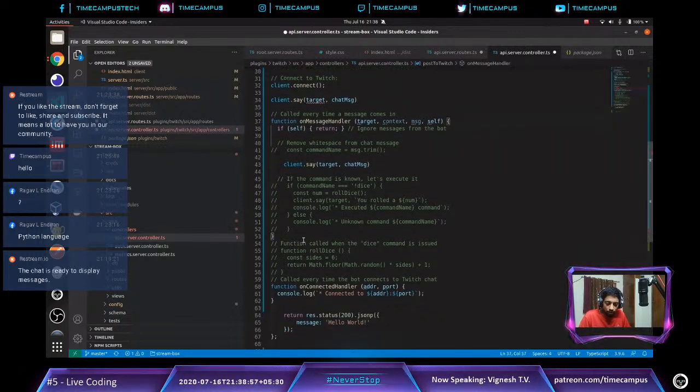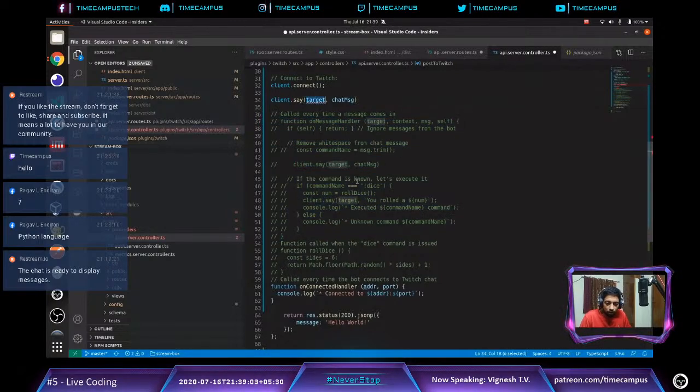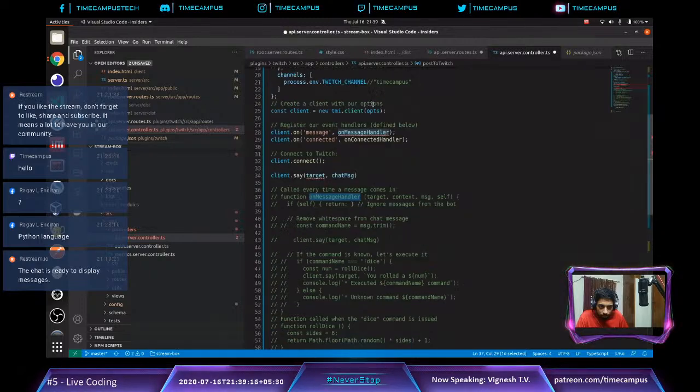In fact, I don't even need this message handler for now. We will use it, not now. So client.say of target, comma, message. Where did the message handler come from? Here it is.